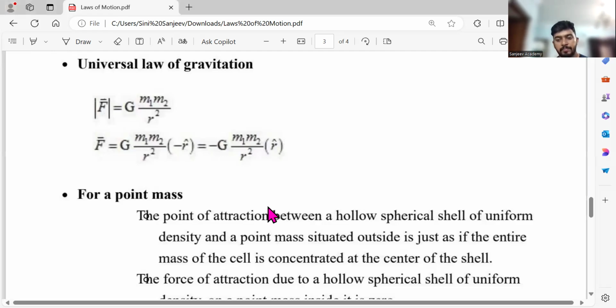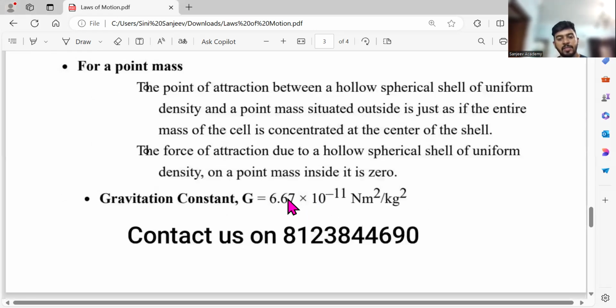Now, this is the value of the gravitational constant: 6.67 into 10 power minus 11 Newton meter square by kilogram square.